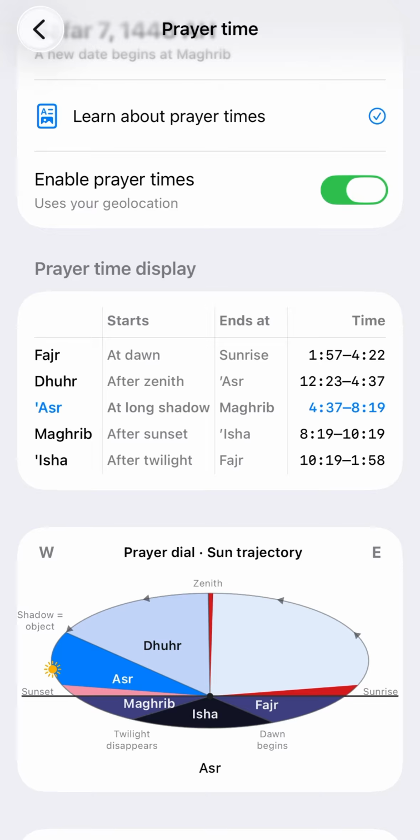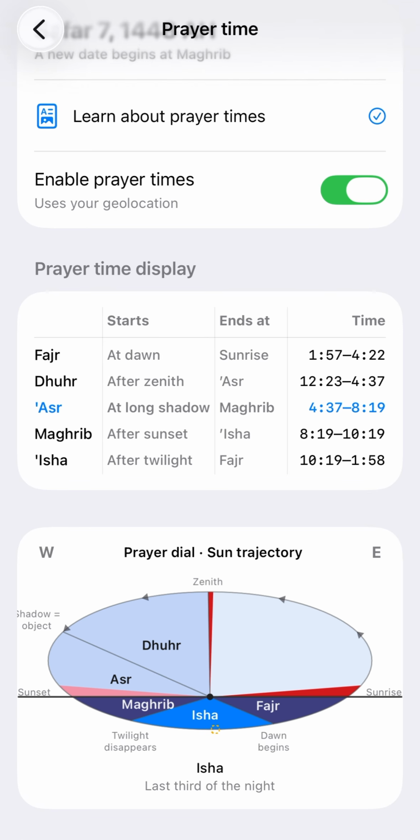We can perform non-obligatory prayer anytime, and the obligatory prayers each have a window. So let's have a look at this prayer dial that shows us how the prayer times are distributed during the day.